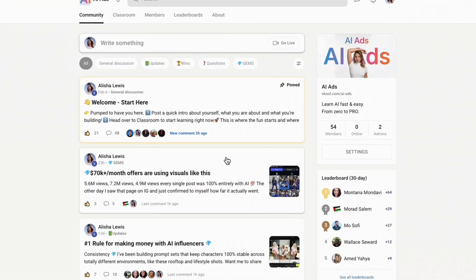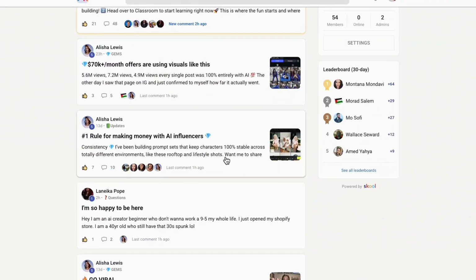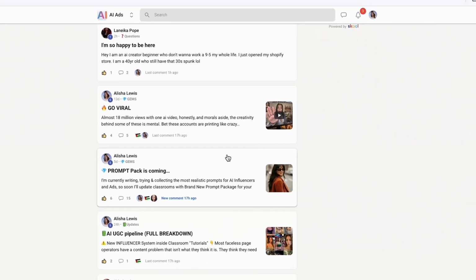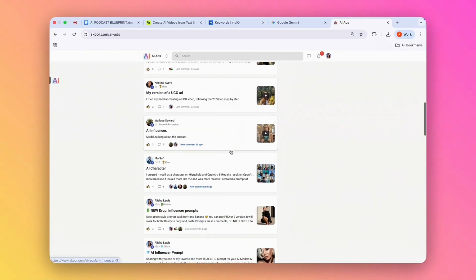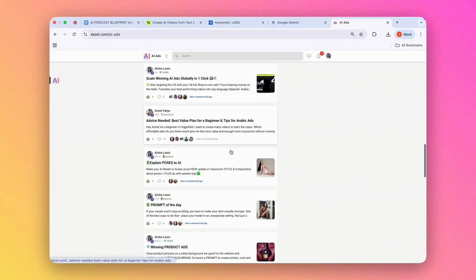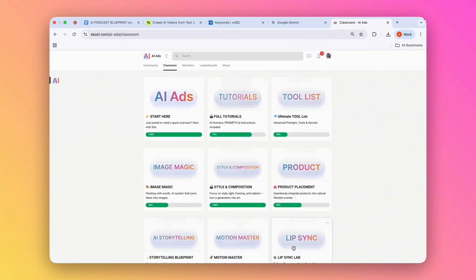But the thing is, most AI tools are having certain limitations. For example, you can generate video with a Kling, but max 15 seconds. And how to get around these limitations? How to give your AI character a consistent voice so every single time it speaks the same voice with the same intonation, I'm showing inside my AI ads community. There you will find ready-to-use prompt, tricks, tips, and secrets that will allow you to produce content on the next level and build trust with your audience over time.